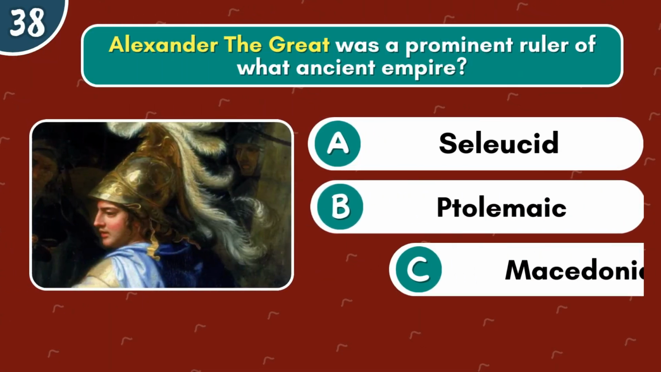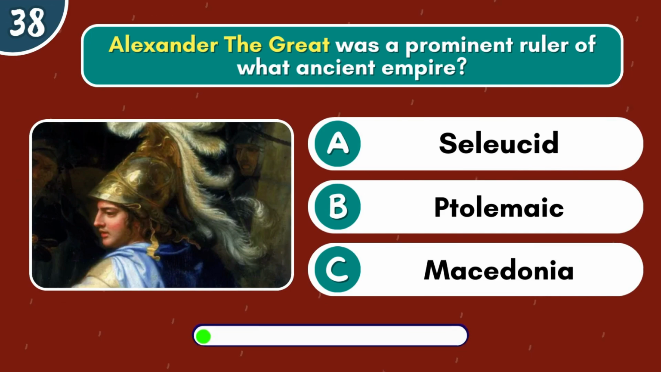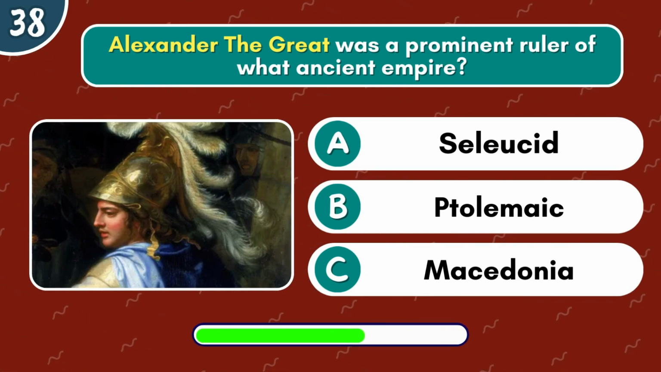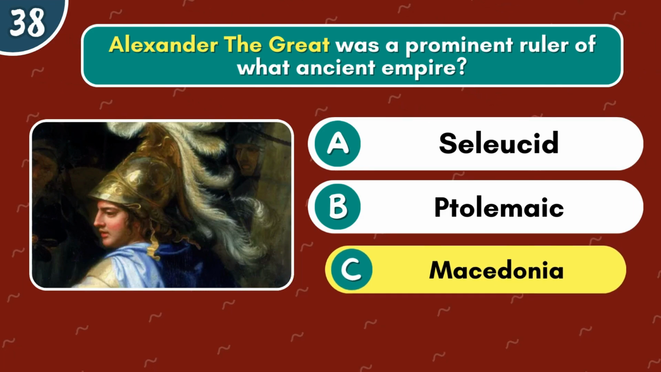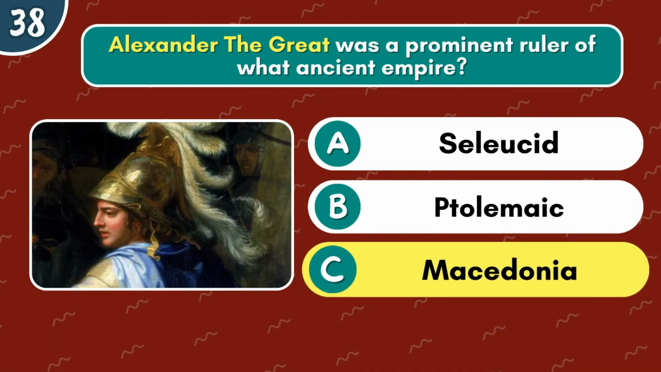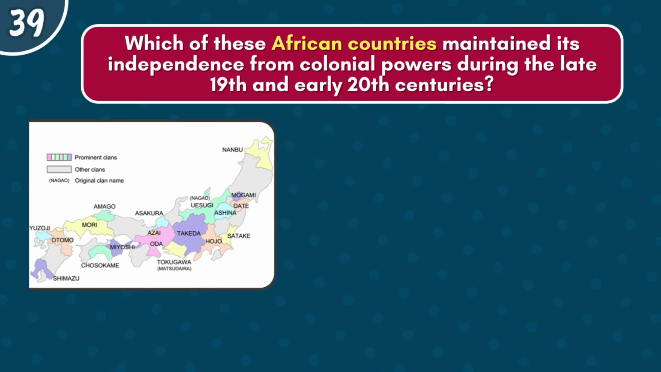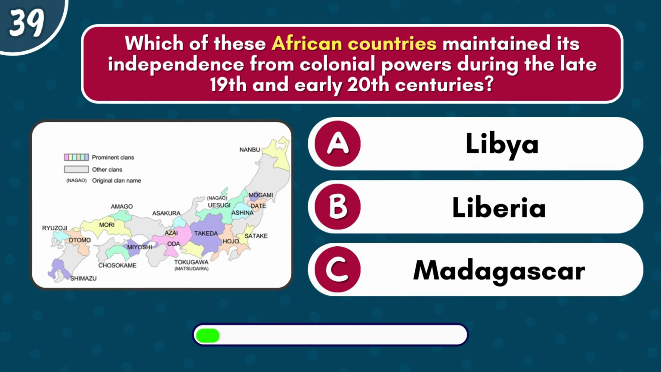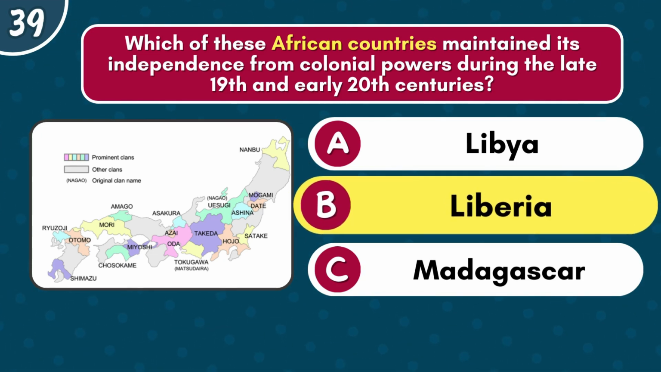Alexander the Great was a prominent ruler of what ancient empire? Seleucid Empire, Ptolemaic Empire, or the Macedonian Empire? It's the Macedonian Empire. Which of these African countries maintained its independence from colonial powers during the late 19th and early 20th centuries? It's Liberia.